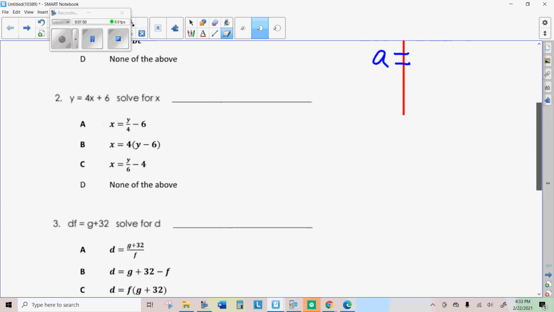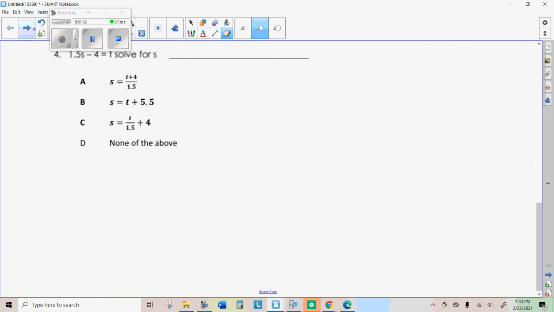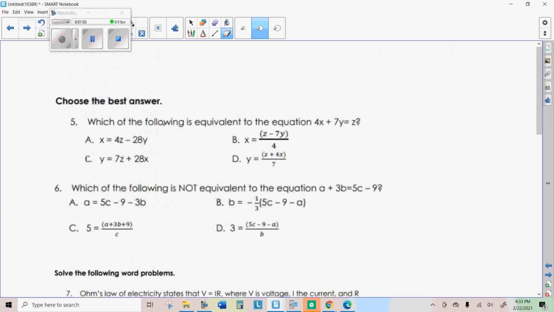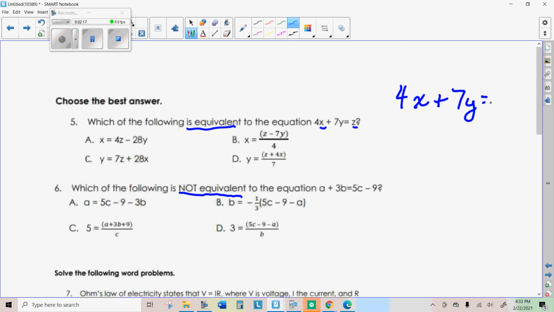All right, moving down here. The next problem is a multiple choice. It says which of the following is equivalent, and then the next one is not equivalent. I'll do the equivalent one with you. Right now it's solved for z. What if we solved it for x? 4x plus 7y equals z. If I solved it for x, then I would be getting rid of the 7y and the 4 on the left side.